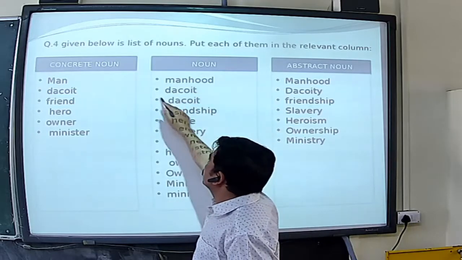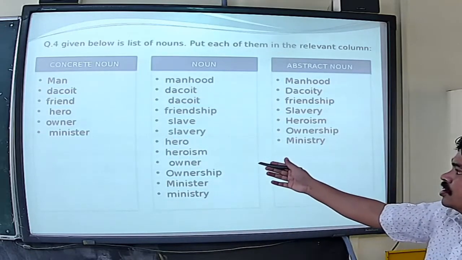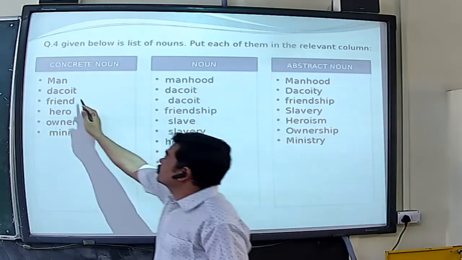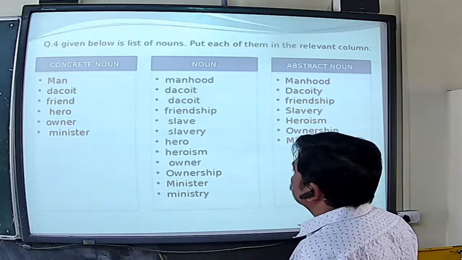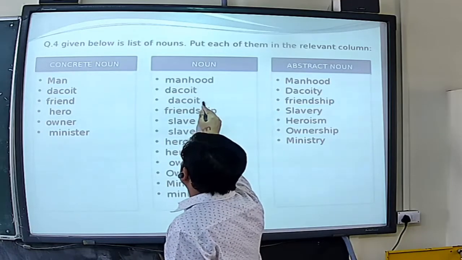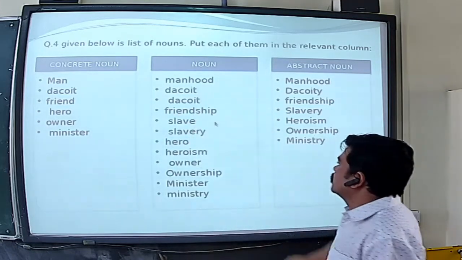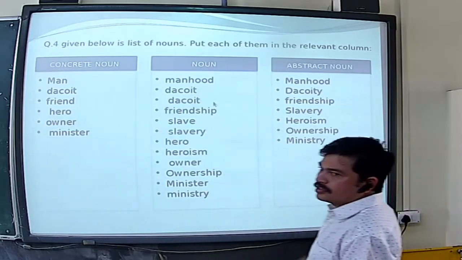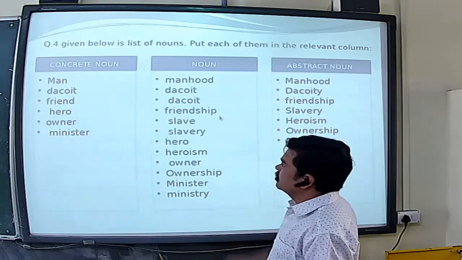Then docket is also a concrete noun, so we can write this in the column of concrete noun, right? Then the next word is docility. A Y is missing here, so please consider Y here. That is docility. This is an abstract noun, so we will write this docility in the abstract noun column.